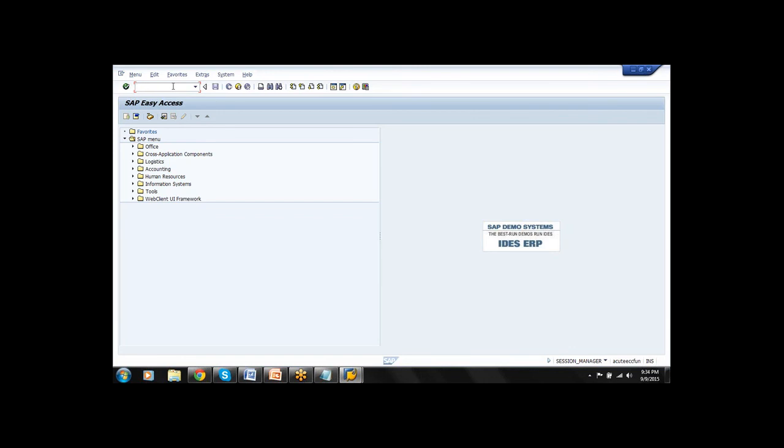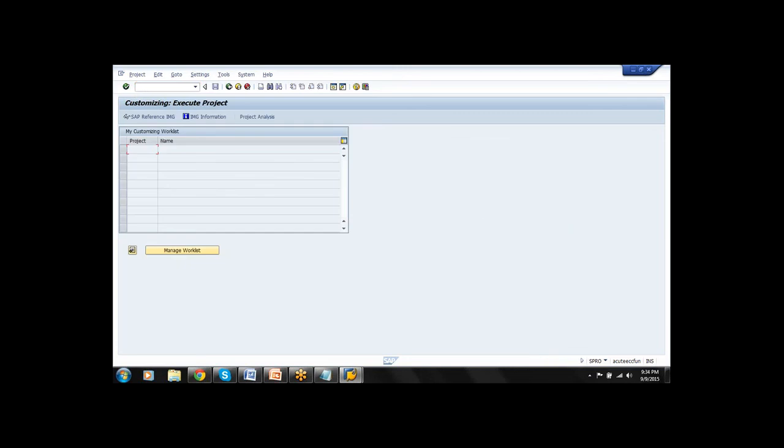It cannot be used by the users or by the technical guys. Now see here, I am entering the transaction code SPRO. The system displays customizing execute project.